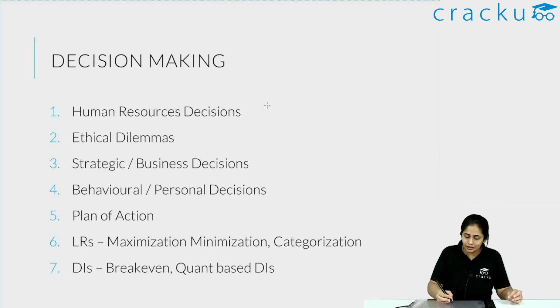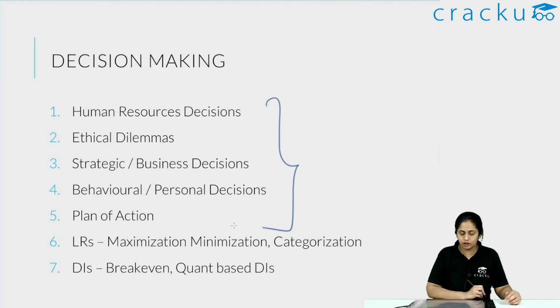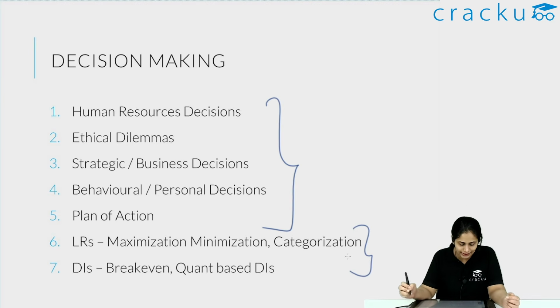Now these are generally the harder parts to do. The other two parts, which are DIs based on quant, or LRs based on maximization, minimization or categorization, are similar to your CAT LRs and DIs, which means they will have less ambiguity and a higher chance of being correct.